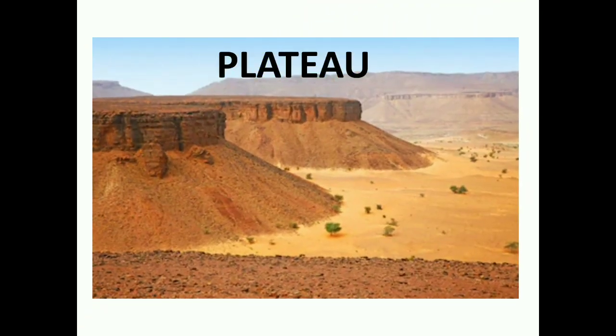The next landform is plateau. A plateau is a table land. Plateaus are flat, uneven table lands, higher than the plains. The largest plateau of India is the Deccan Plateau. The plateau covers most of the southern part of India, as I told you already in give reasons for the following, right? The Deccan Plateau is spread across 8 states. The rivers in the Deccan Plateau dry up in the summer and are filled during the rainy season. Rains in the Deccan region continue from June to October. The period from March to June will be very hot. Okay, that's all.